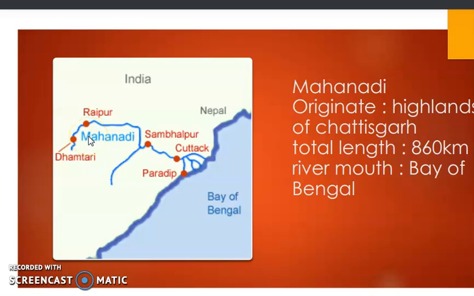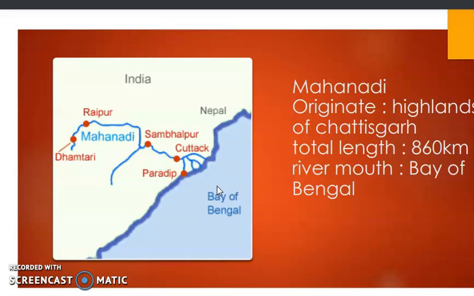From the highlands of Chhattisgarh, the Mahanadi river starts. Now the Mahanadi river flows through Orissa and ultimately reaches the Bay of Bengal. The length of the river, as you can see, is 680 kilometers. River mouth Bay of Bengal means the river discharges its water in the Bay of Bengal. States like Maharashtra, Chhattisgarh, Jharkhand, Odisha are some states through which this Mahanadi river flows.